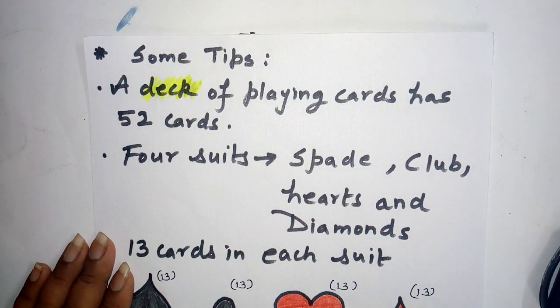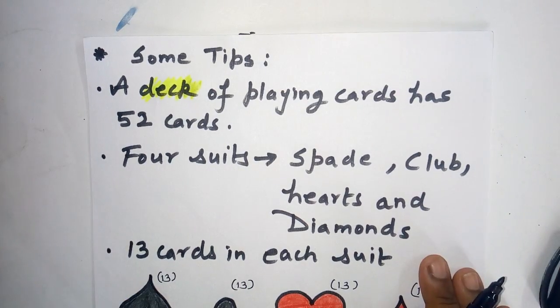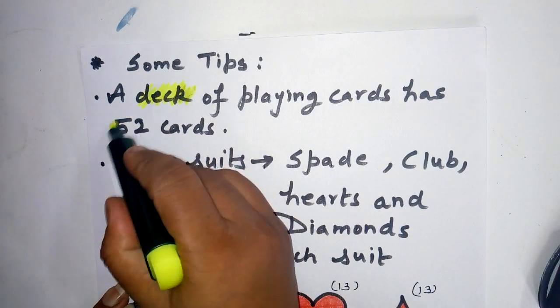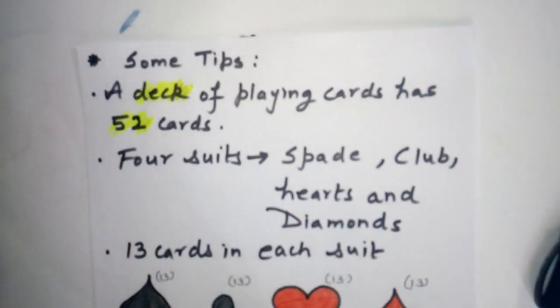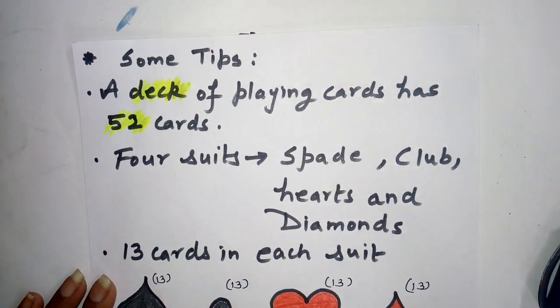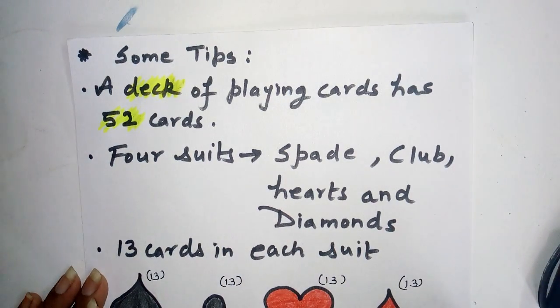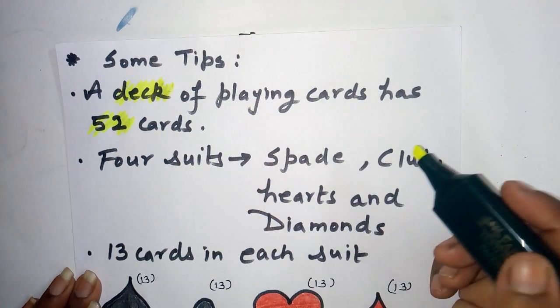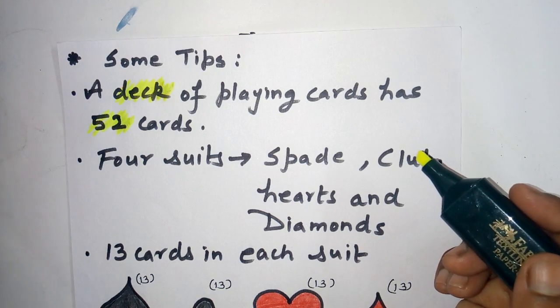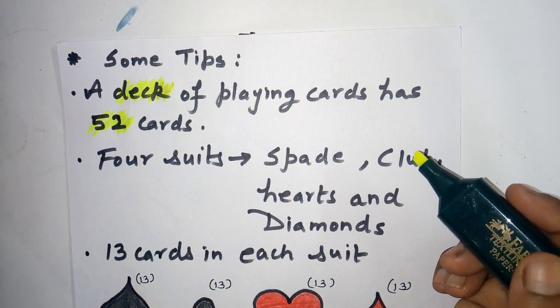We have a deck of playing cards which has a total of 52 cards. So how many total cards in a deck? There are total 52 cards. And there are 4 suits. What are the 4 suits? Means 4 different types of cards are there, and each suit has 13 cards.